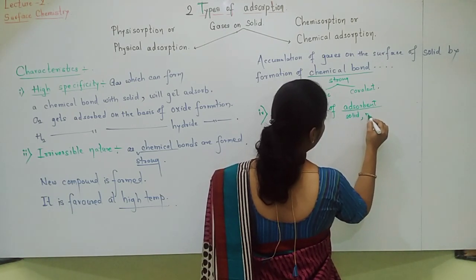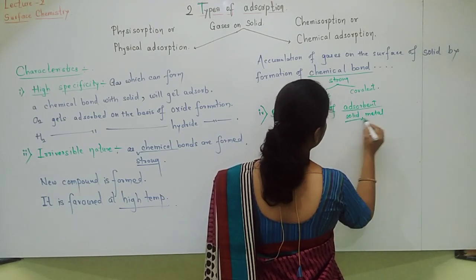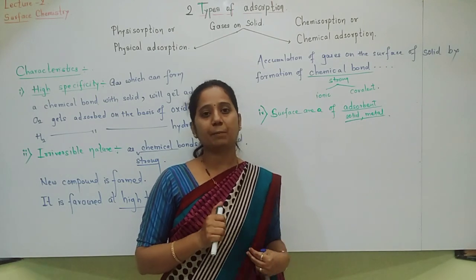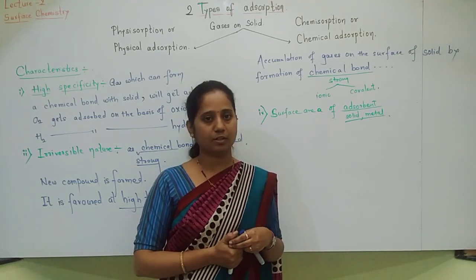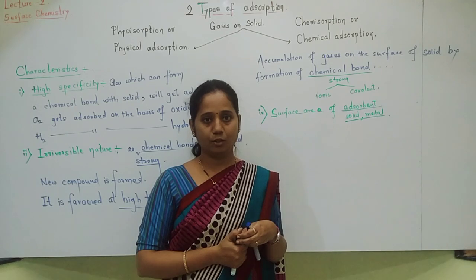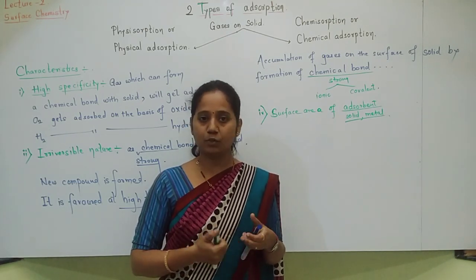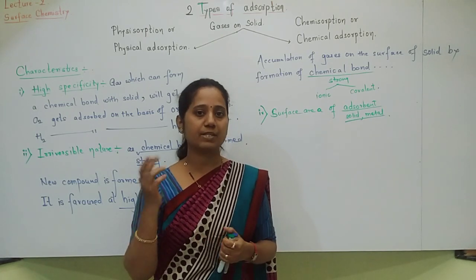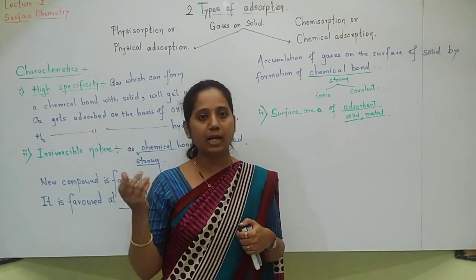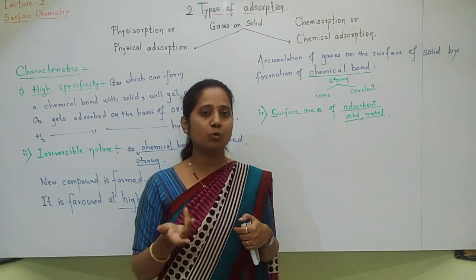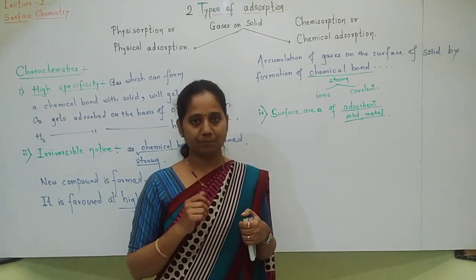For example, metal. Okay. Chemical adsorption also depends upon the surface area of the solid or the surface area of the adsorbent. More is the surface area, more adsorption will take place. Of course, students, the more surface area is available, more adsorbate, more gases will get adsorbed, and that's why more adsorption will take place.